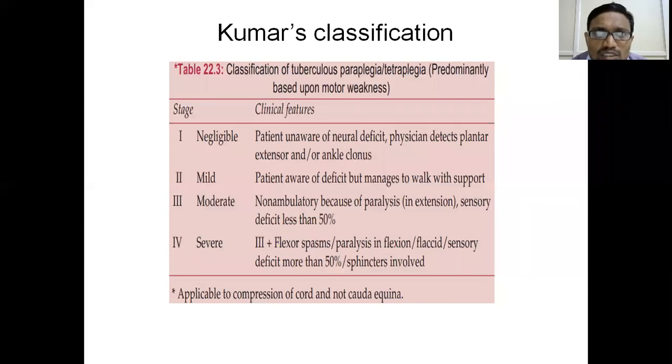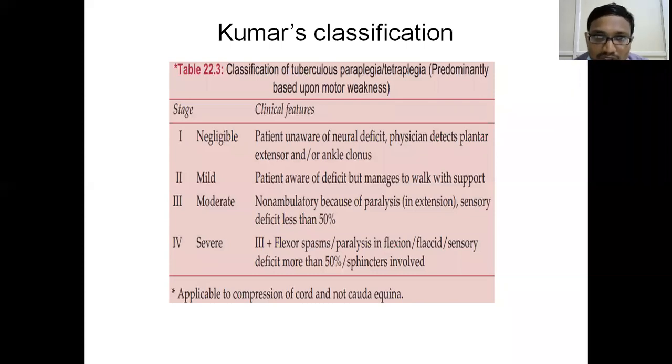When you check him neurologically, you find that he is having exaggerated deep tendon reflexes, either in the upper limb or in the lower limb. Then you have to tell him that he has some problem, and the patient is not aware of this. He says, "What, doctor?" If you tell him he has some neurological deficit and to be cautious, the patient will not accept it. That's how it is.